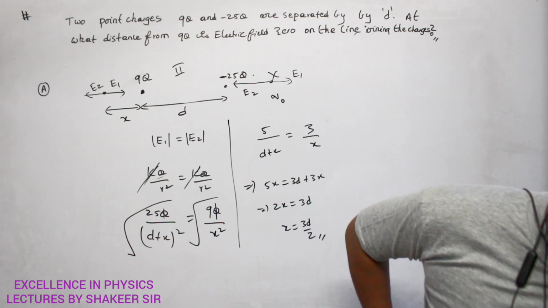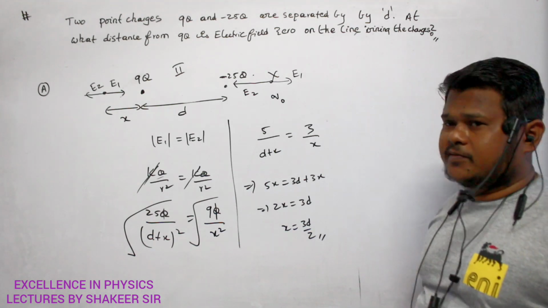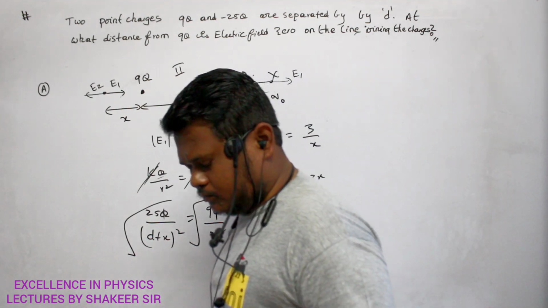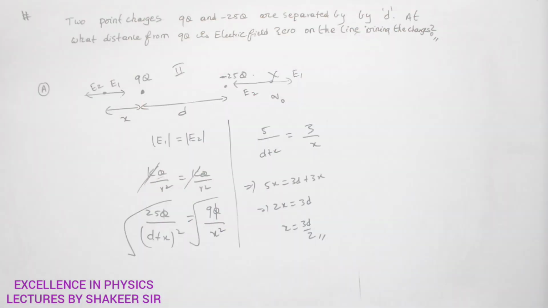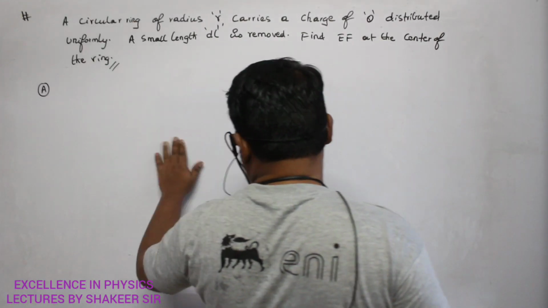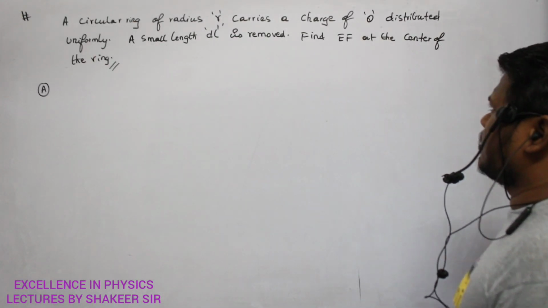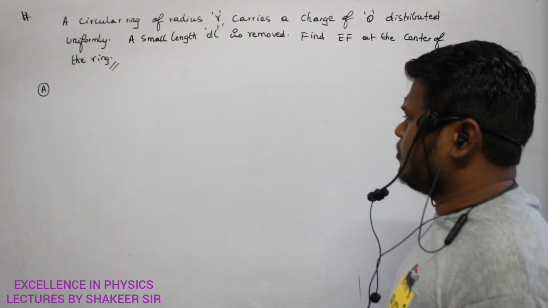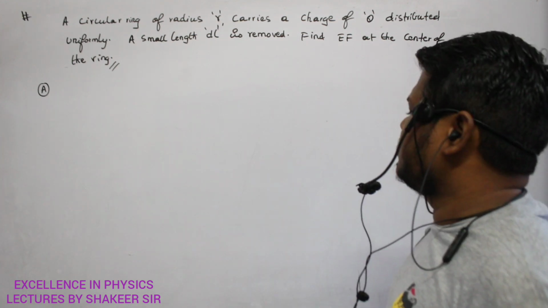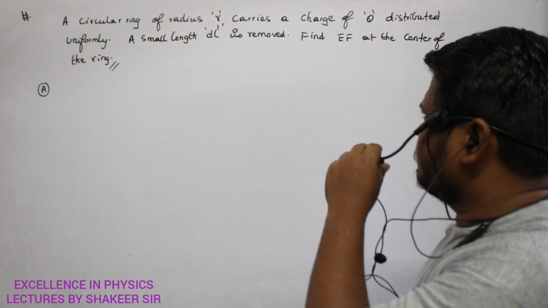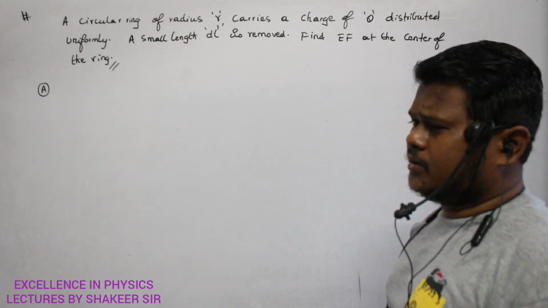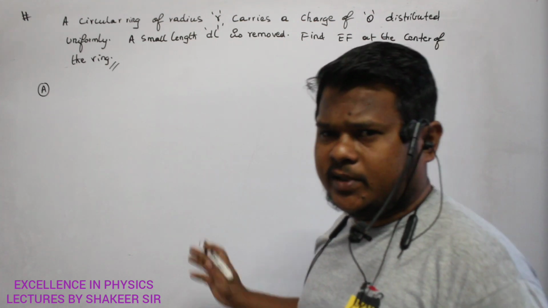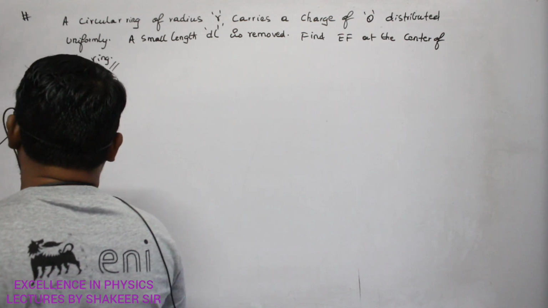Okay? Make a note of this one. A circular ring of radius r carries a total charge of q distributed uniformly over its length. A small length dl is removed, then find the electric field at the center of the ring. See how you can do this calculation.